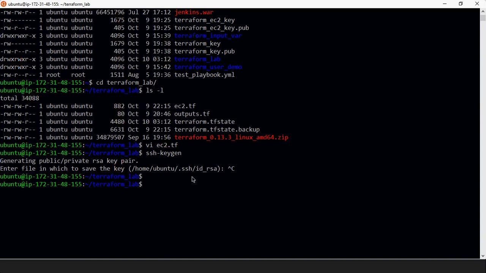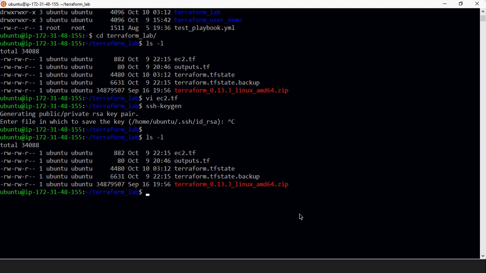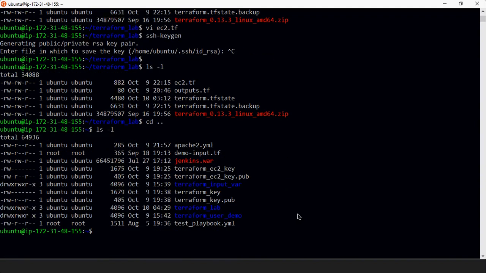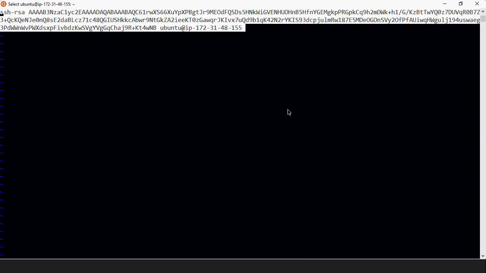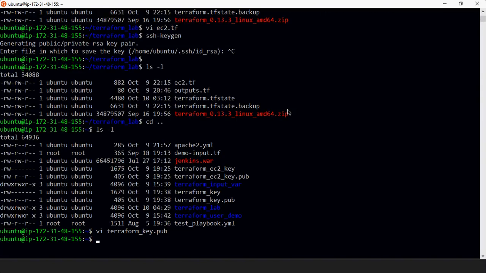So that file name when it's being generated, if you see, let's ls. Here it is being created, my file, which is this one. So if you go into this, vi terraform key.pub. So this you need to copy from here, and you just simply mention it in your script, the Terraform file.